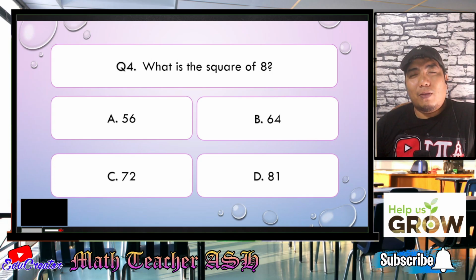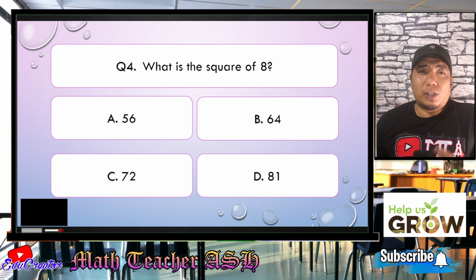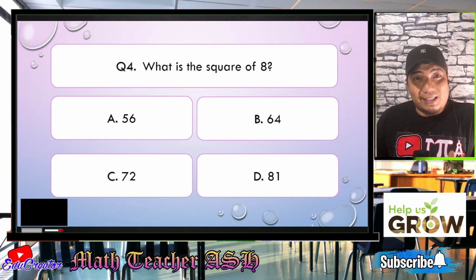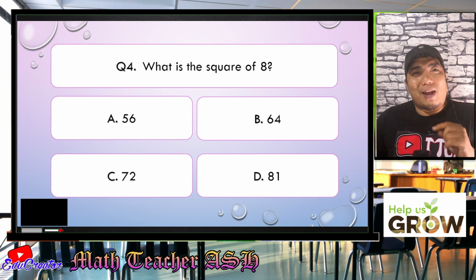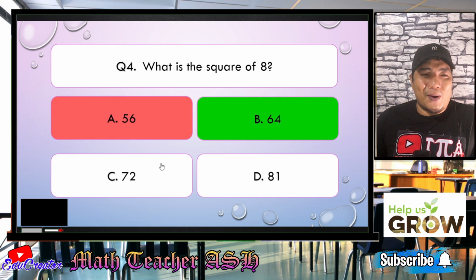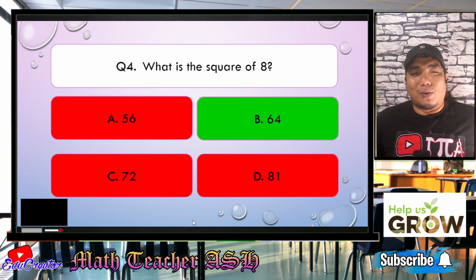Alright, my dear math learners, for this question, what you need to do is just multiply 8 by itself, because when we say square, it means 8 to the power of 2 or 8 squared. That means multiply it by itself. So 8 times 8. What is the result if we multiply 8 times 8? Very good, my dear math learners. The answer is 64. Easy, right? Very easy.